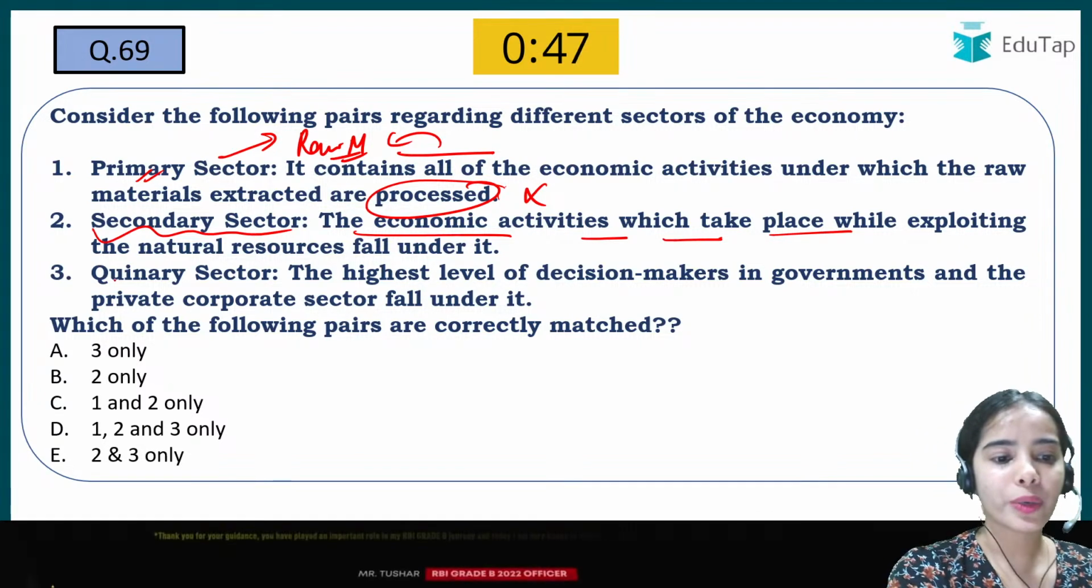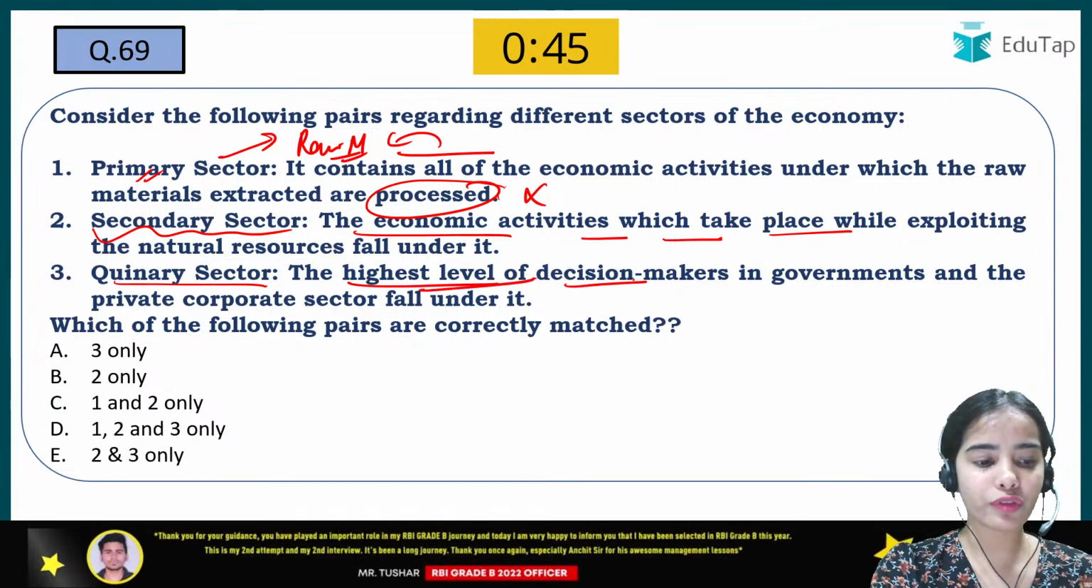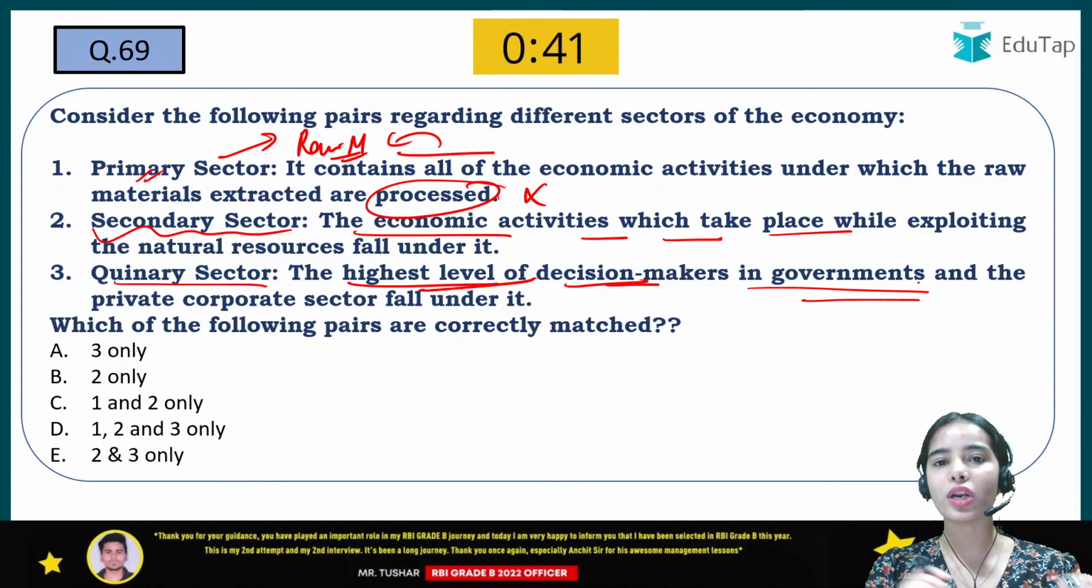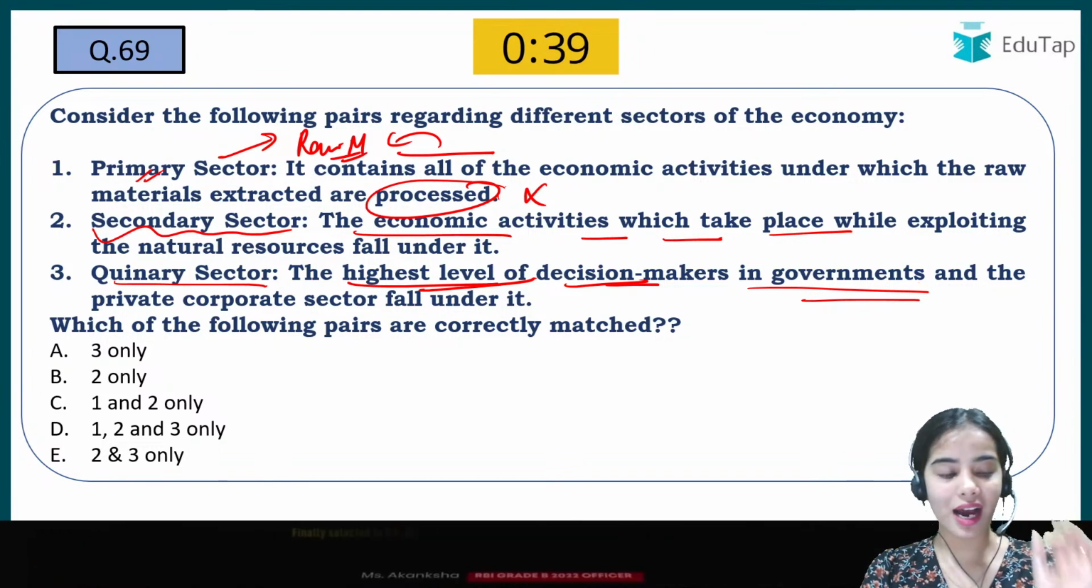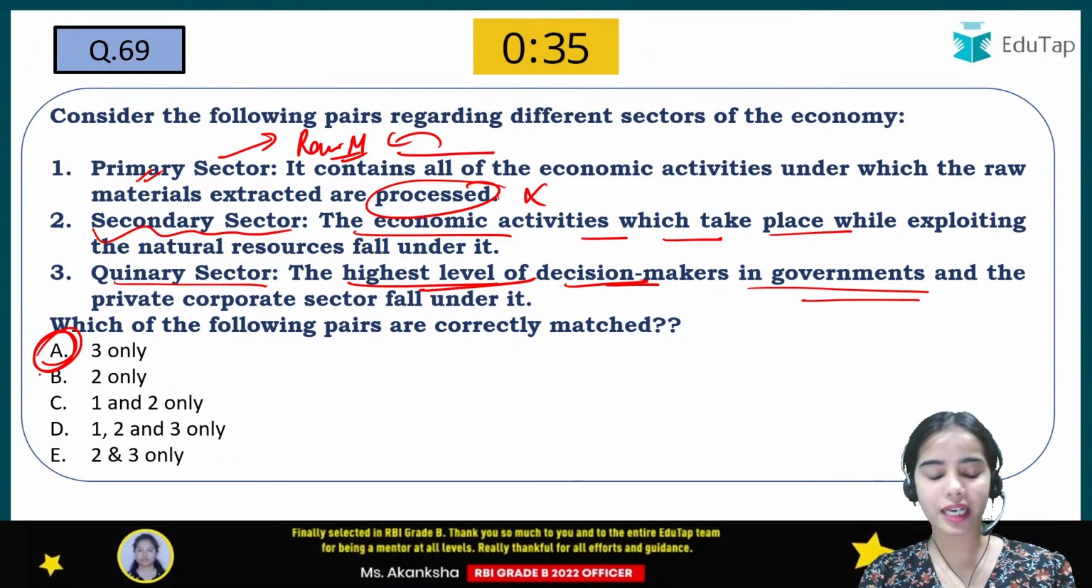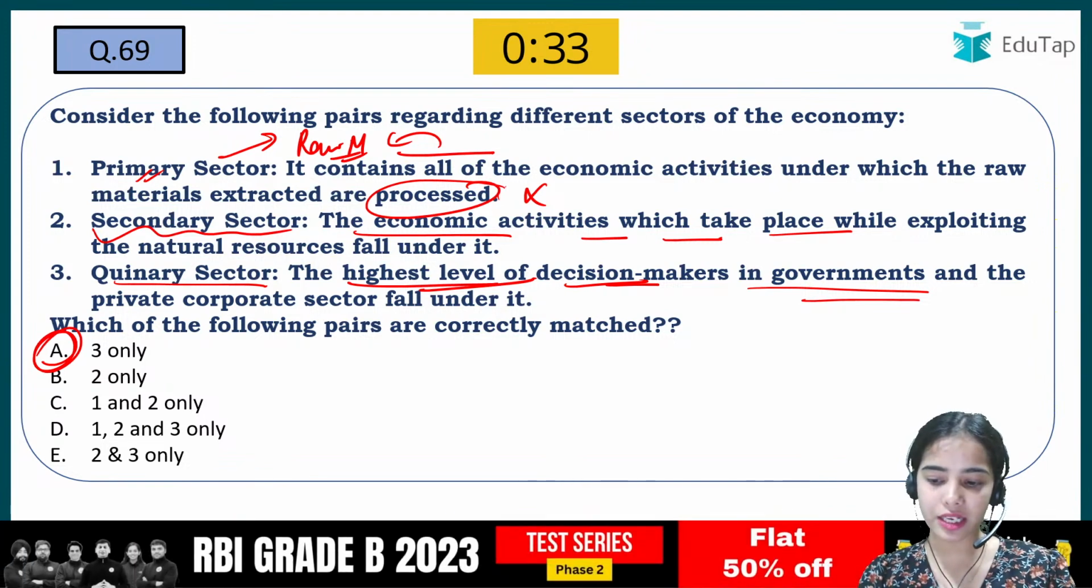Okay. Quinary sector, highest level of decision making in the government and the private corporate sector fall under this. Okay. So the correct answer here is A. Mehak has given the right answer, Nikhil is giving the right answer. The correct answer here is A actually.